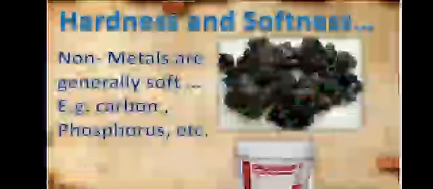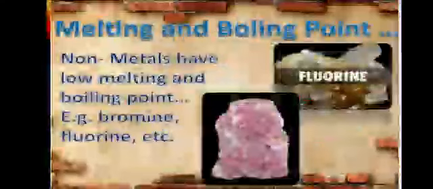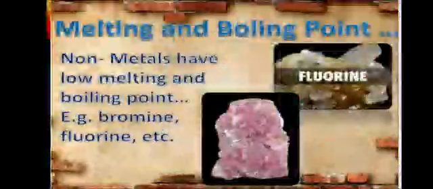Now, we will discuss the physical properties of non-metals. Non-metals are generally soft in nature due to the absence of metallic bonds. They have weak van der Waals forces. For example, carbon, phosphorus, etc. Non-metals have low melting and boiling points due to the presence of weak van der Waals forces. For example, bromine, fluorine, etc.